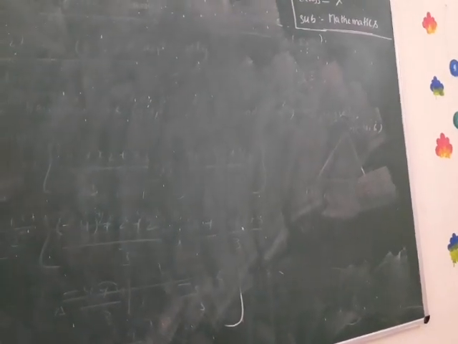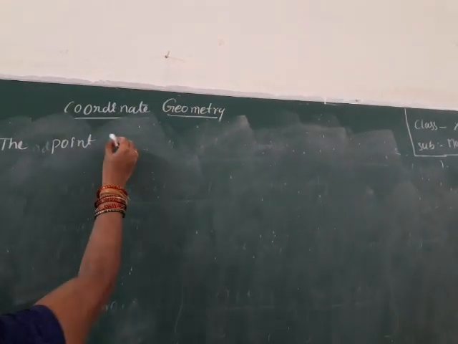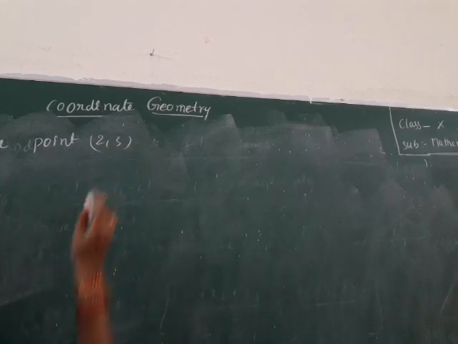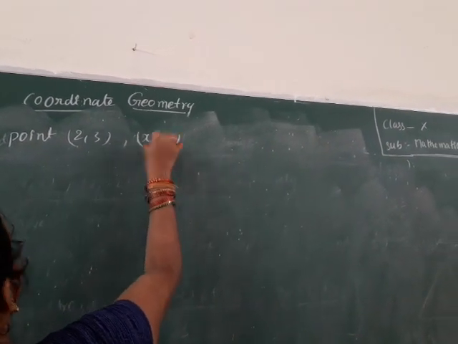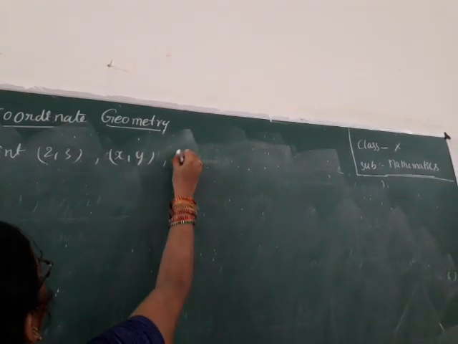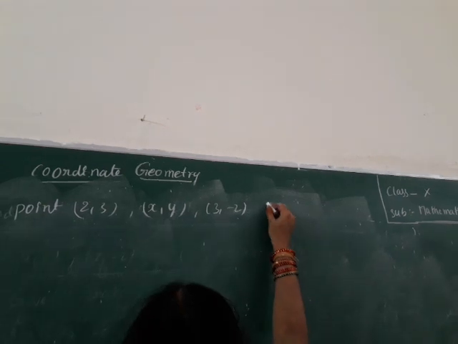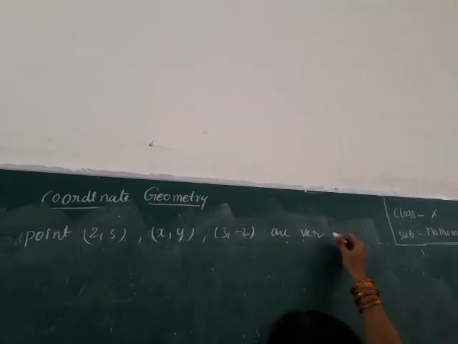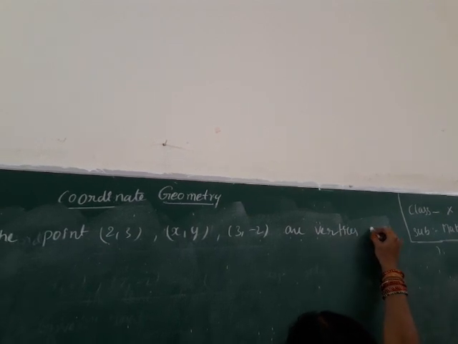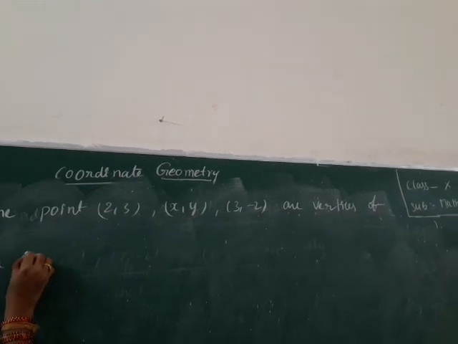Write down the problem. The points 2, 3, x, y, 3, -2 are vertices of a triangle.